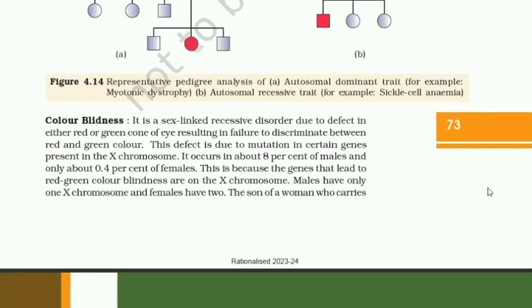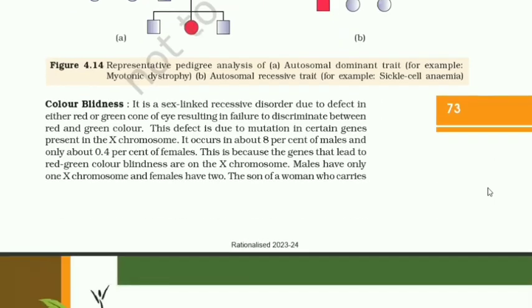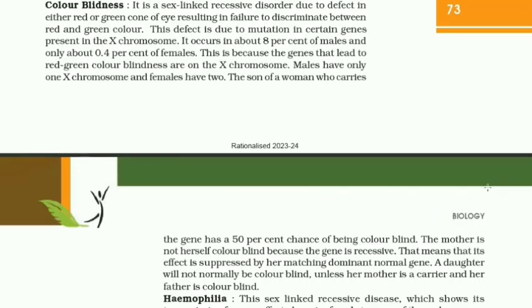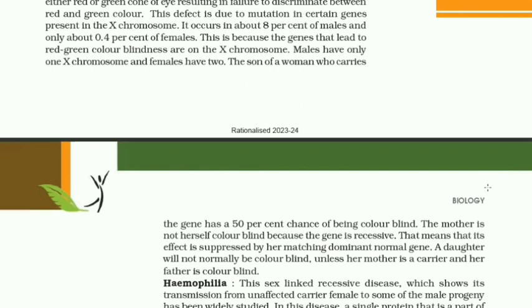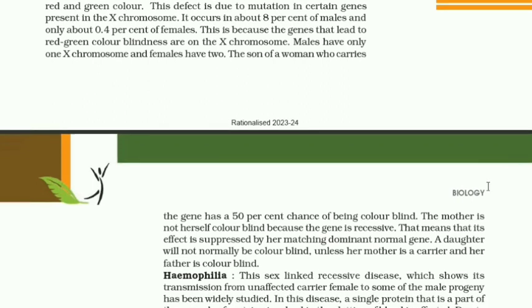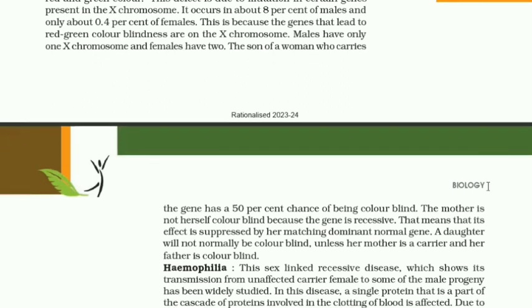Color blindness. It is a sex-linked recessive disorder due to defect in either red or green cone of eyes, resulting in failure to discriminate between red and green color. This defect is due to mutation in certain genes present in the X chromosome. It occurs in about 8% of males and only about 0.4% of females.